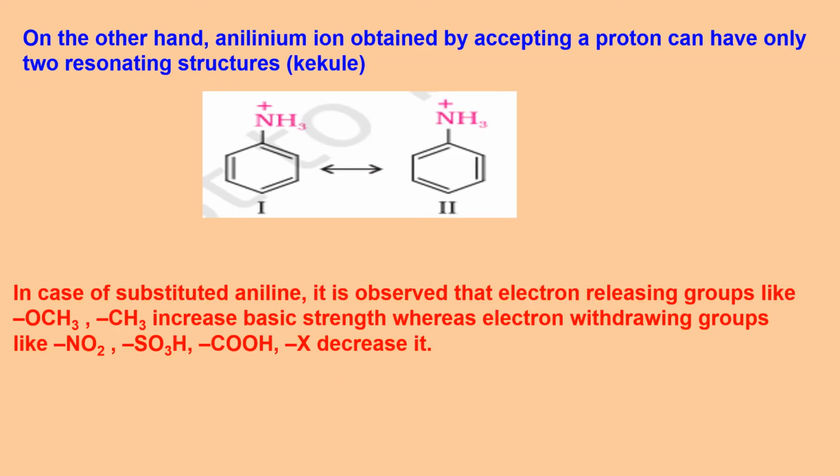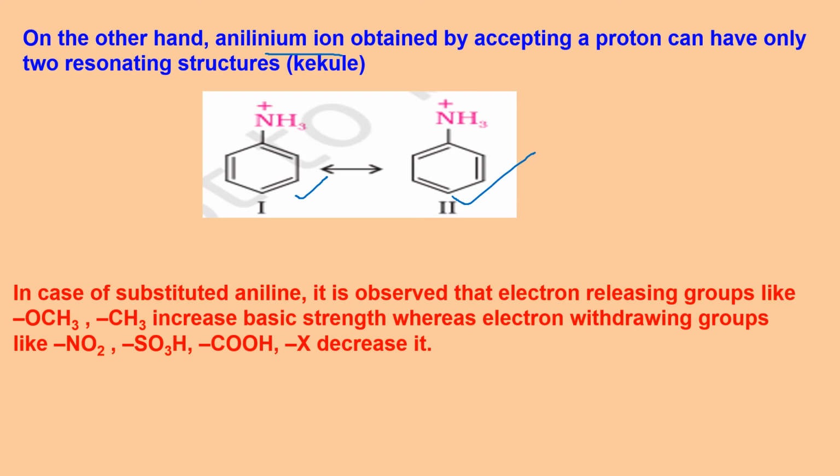You must have noticed in the previous slide that aniline had 5 resonating structures in total. But anilinium ion, how do we get it? We get it when aniline reacts with an acid and takes H plus ion, proton. The anilinium ion has only 2 possible resonating structures. That means aniline is more stable than anilinium ion.